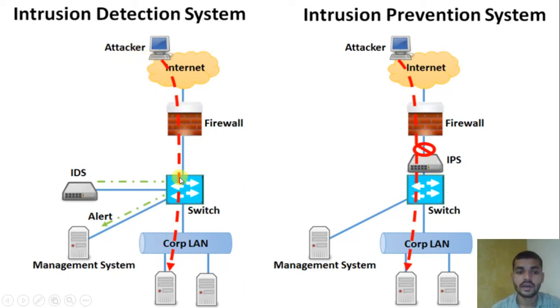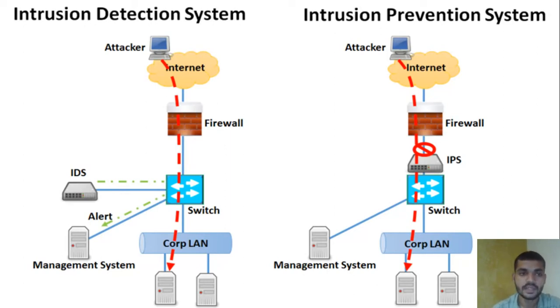He attacks the system by using intrusions. They can also be called IDPS, that is intrusion detection and prevention system.